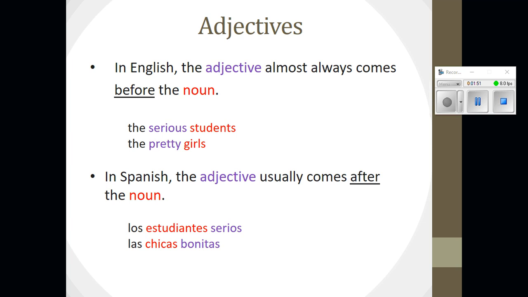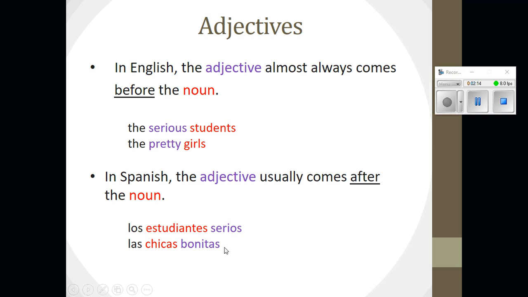In Spanish, the adjective usually comes after the noun, so this is different, okay? So instead of saying los serios estudiantes, we say los estudiantes serios. So you just flip it. Okay, you'll say the noun first, and then the adjective. And then here's another example. Las chicas bonitas, the pretty girls. Again, the noun would come first, and the adjective would come after.